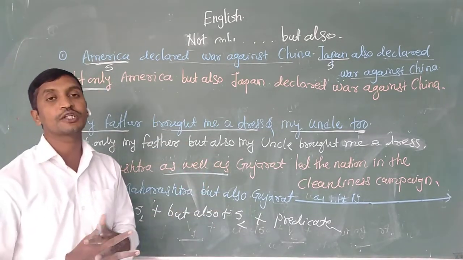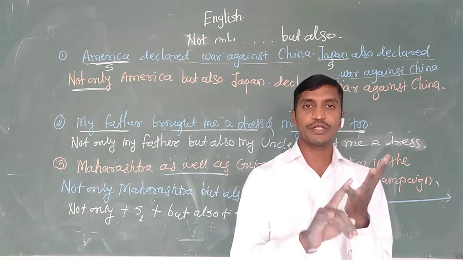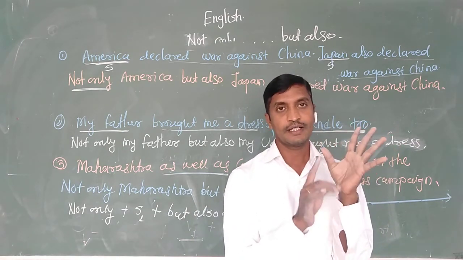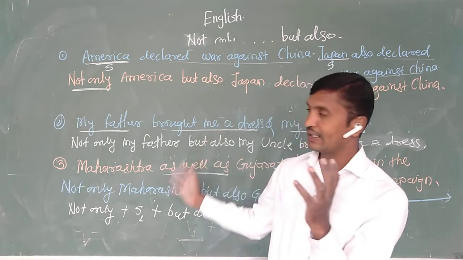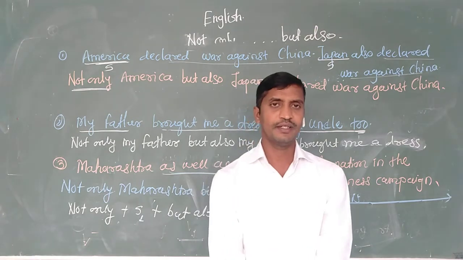Already we have taken 2 structures. Take different 5 sentences. It may be adjective, it may be adverb, it may be noun, it may be verb, and it may be subject. असे 5 वेगळे sentences घ्या मी जसे दिले तसे, आणि त्याचे not only but also वापरायला घ्या त्याच्यात. Is that clear?